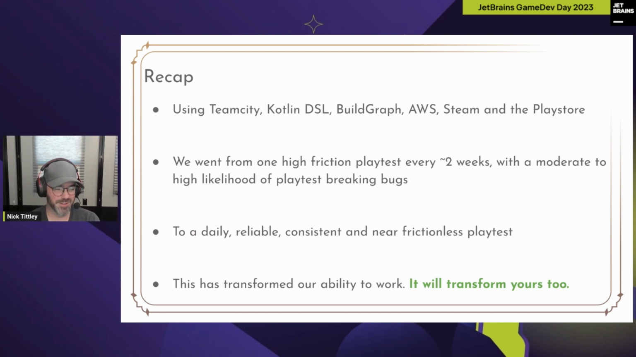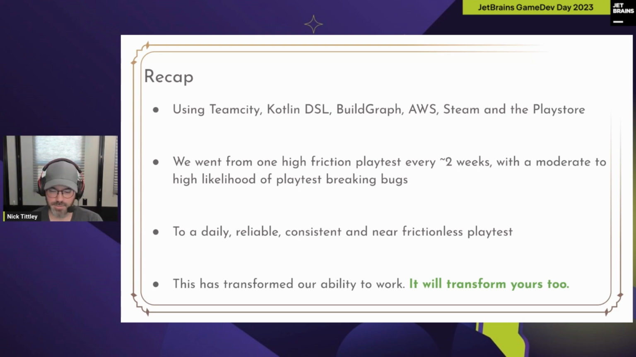We went from one super high friction playtest every roughly 2 weeks, and those playtests had a, I don't know, 50-60% chance of not working correctly, to a daily, reliable, consistent, enjoyable, and nearly frictionless playtest and feedback loop, of course. This has completely transformed how we work. And if you have multiple developers, I recommend you do something similar.